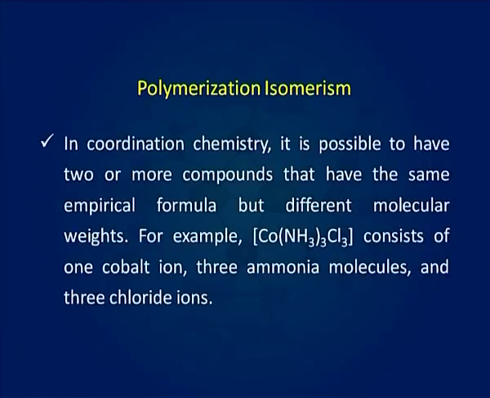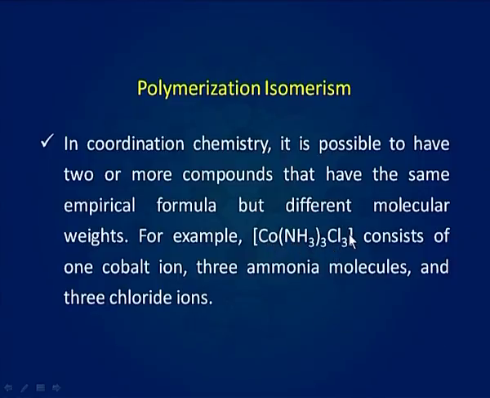However, the name polymerization isomerism is applied rather loosely to cases where the same stoichiometry is retained, but where the molecular arrangements are different. In coordination chemistry, it is possible to have 2 or more compounds that have the same empirical formula, but different molecular weights.